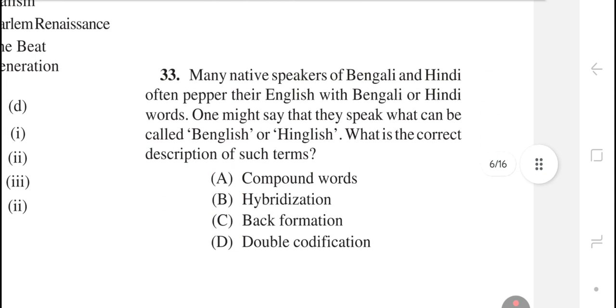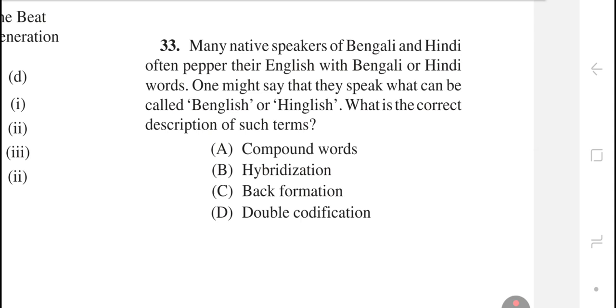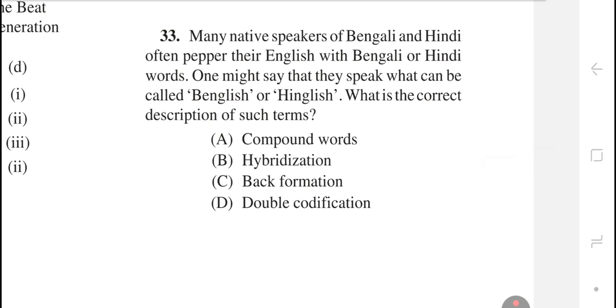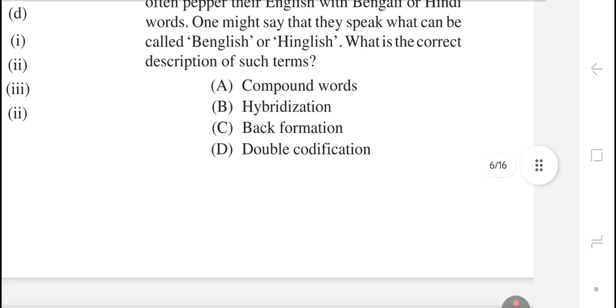Question number 33. Many native speakers of Bengali and Hindi often pepper their English with Bengali or Hindi words. One might say that they speak what can be called Benglish or Hinglish. What is the correct description of such terms? The right answer is option number B, hybridization.